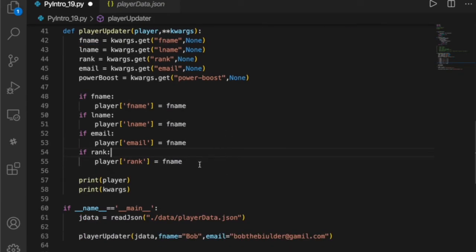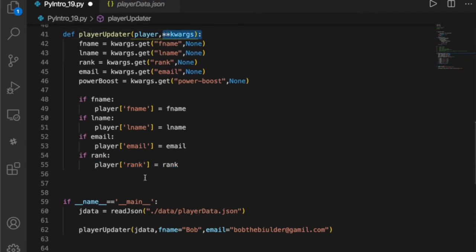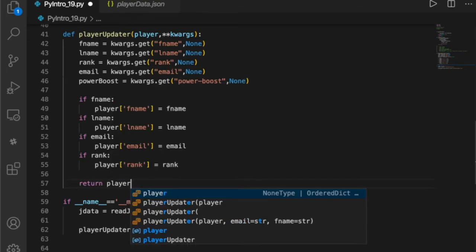Power boost, whatever. You guys get the idea. But we don't want to make everybody first name. Email. Okay. So basically we're updating player with whatever we pass in, and then we can say return player.